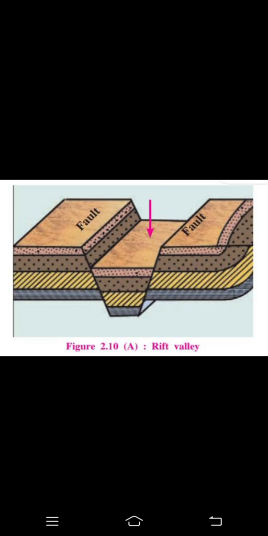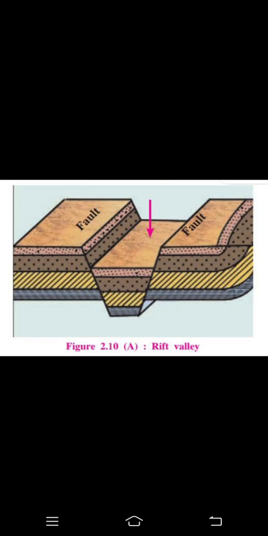The pressure is going outwards, okay, not on the between surface of the region. So this is how some crust of the mountain goes beside, and between part of the surface area goes inside. Okay, I'll read it for you. The land in between the two fractures subsides. This subsided deep part is called rift valley.